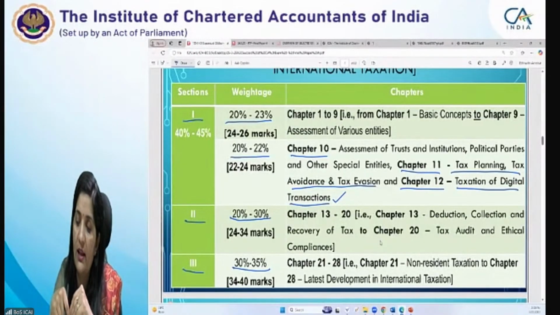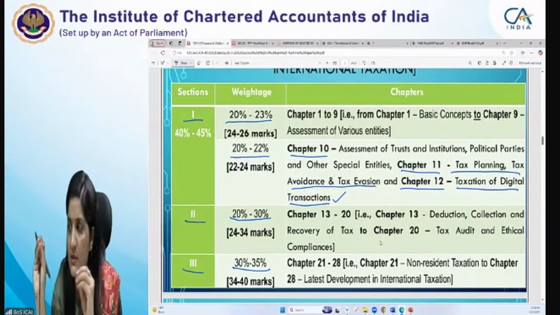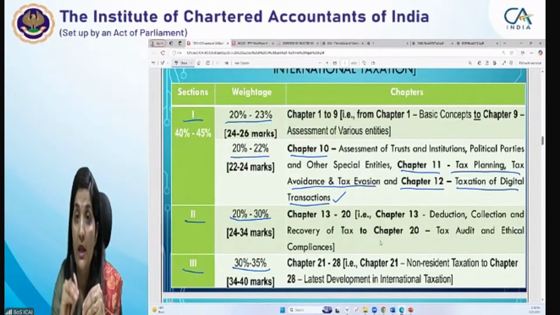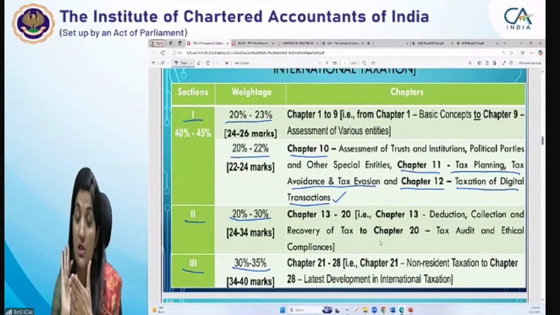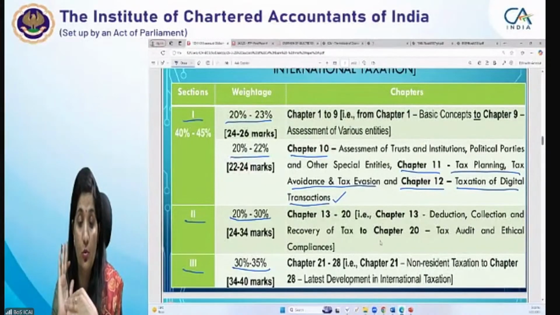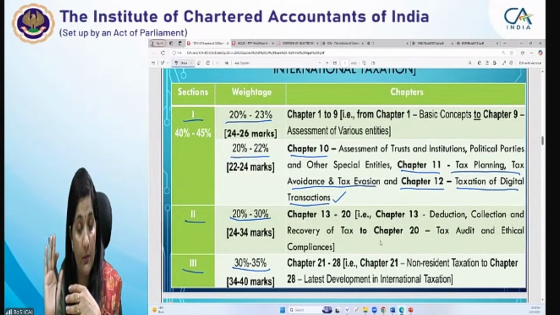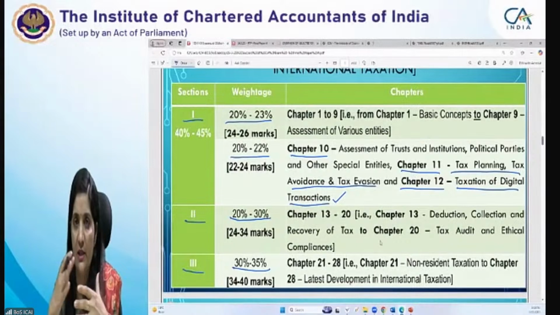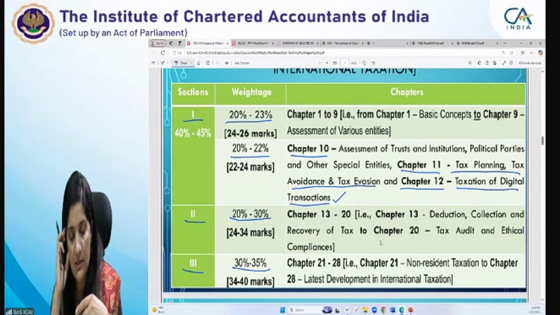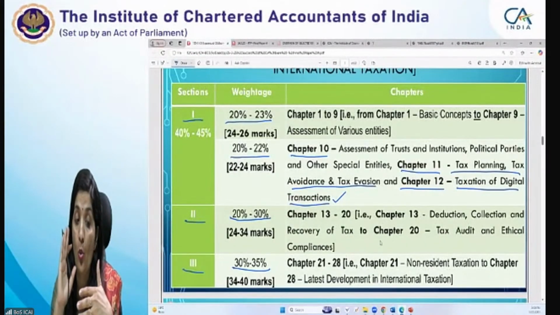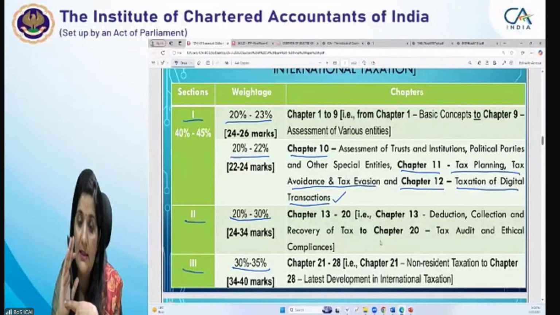ठीक है, चैप्टर 12 वीडीए के क्वेश्चंस है, इक्वलाइजेशन लेवी के क्वेश्चंस है, many questions are there. Plethora of questions are there in your publications. Make sure do solve each and every question when you are doing a particular chapter. So मैंने क्या बोला, subsection 2 is having a huge weightage of 20 to 22%, 20 to 24 marks may come from this, or it's a combined weightage, right? It isn't combined weightage, of course, but it is possible. Some deviation is also possible, but in combined weightage for section 1 is 40 to 45%. In that way you can prepare.